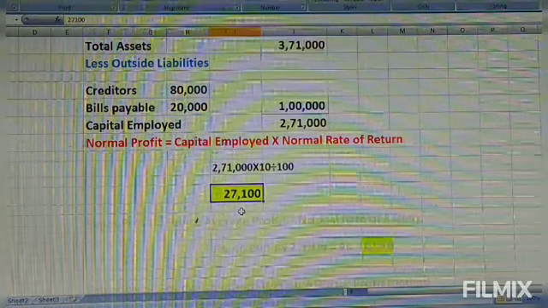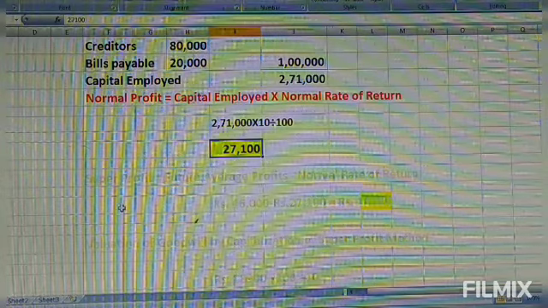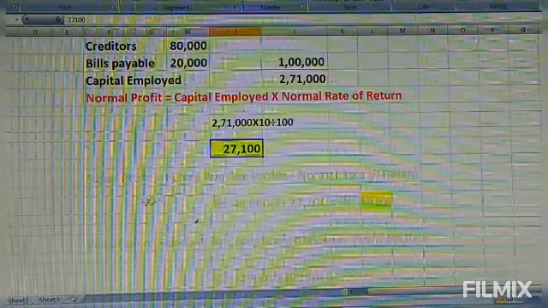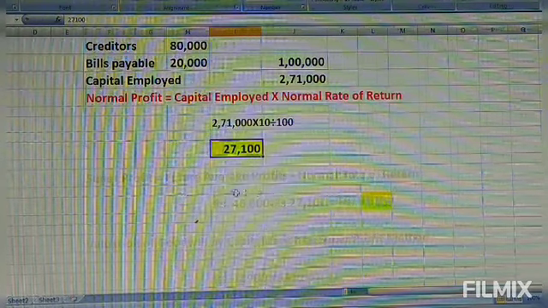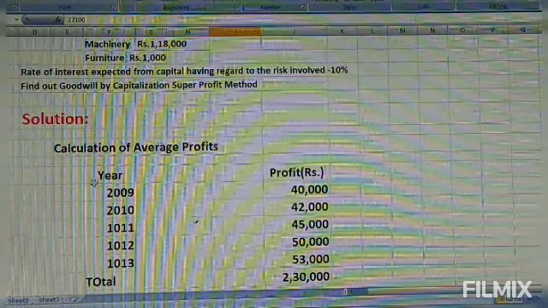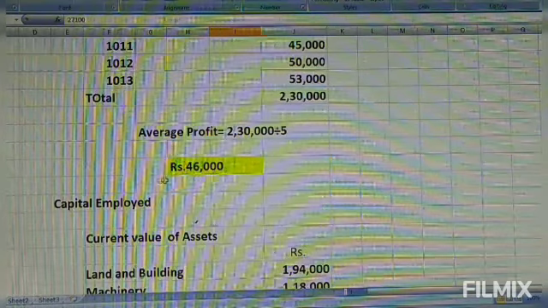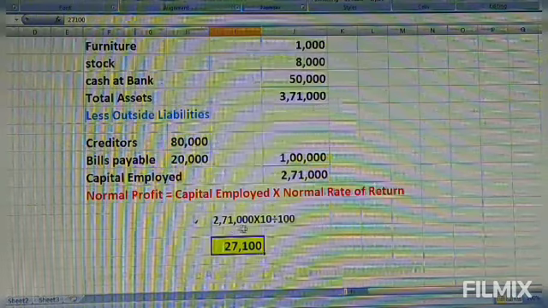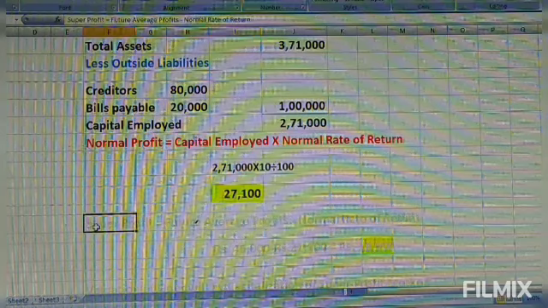Now we got normal profit. Now we have to find out super profit. Super profit is what? Super profit is future average profit minus normal profit. So here we got average profit. This is the future average profit, or you can say average profit only, 46,000, and normal profit is 27,100. So this difference is super profit.